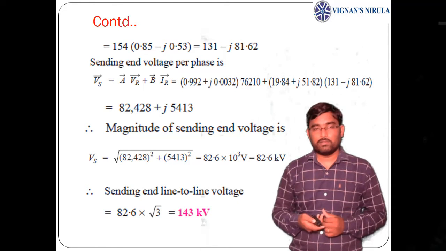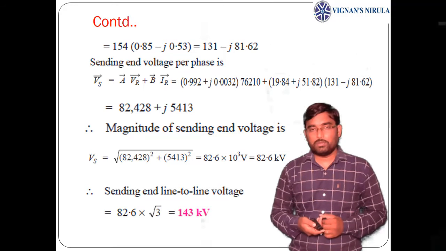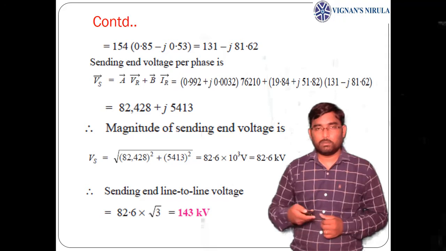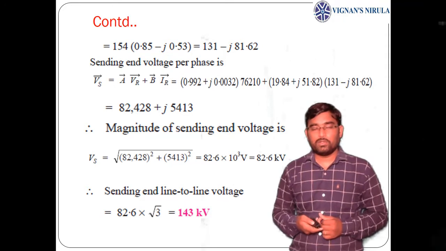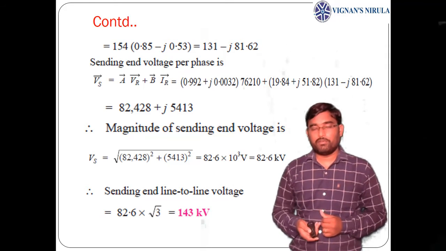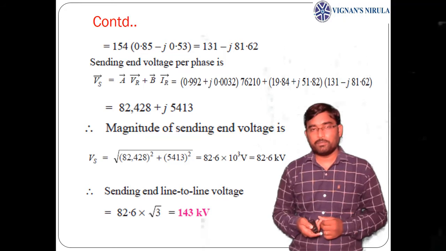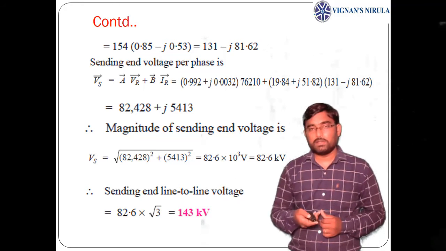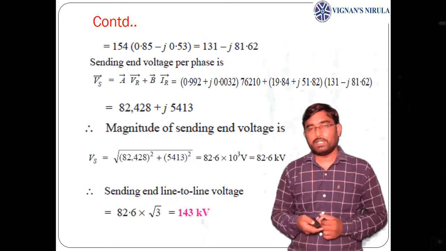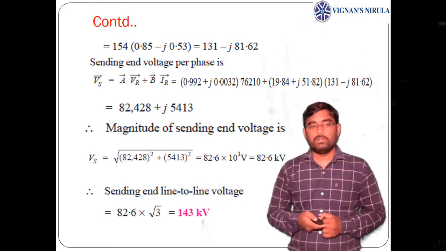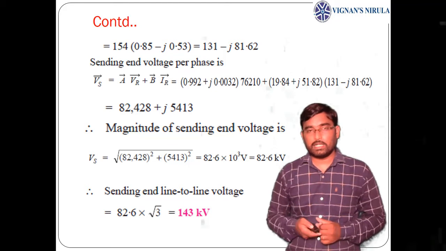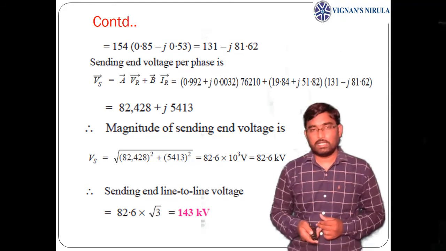Putting in all of A, B, VR, IR, after mathematical simplification we get the sending end voltage as 82,428 plus j5413 volts. If you want the magnitude, the square root of real value squared plus imaginary value squared gives 82.6 kV. This is the sending end voltage per phase. If you want the line voltage, multiply by root 3, which gives 143 kV.